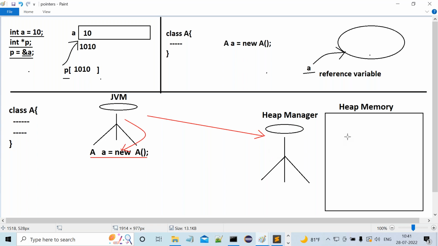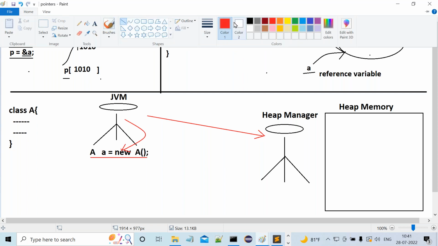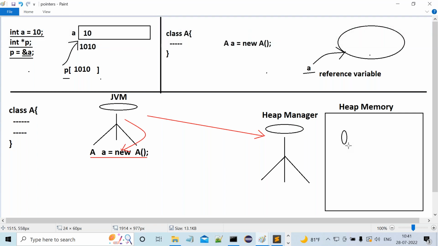Now the Heap Manager will check the memory availability in the heap memory. If the memory is sufficient, if the memory exists, then immediately the Heap Manager will create a block of memory for the JVM requirement.